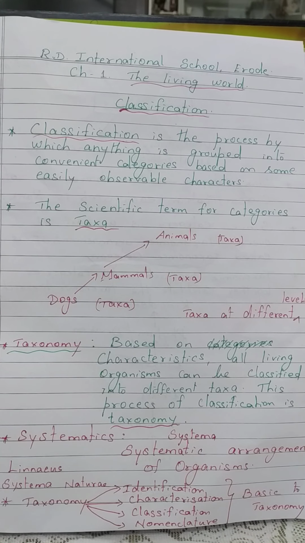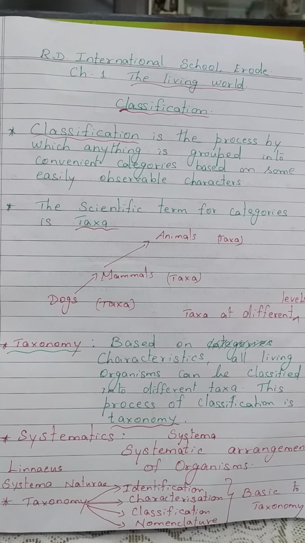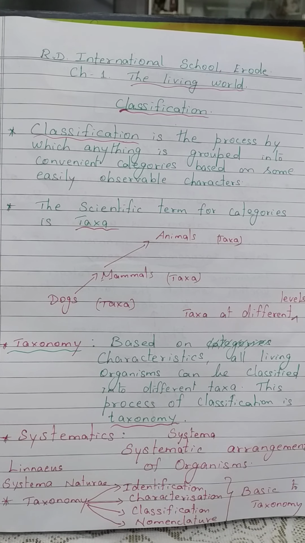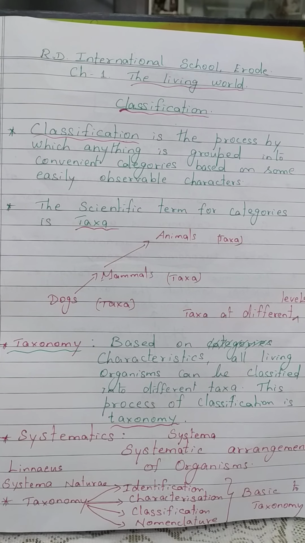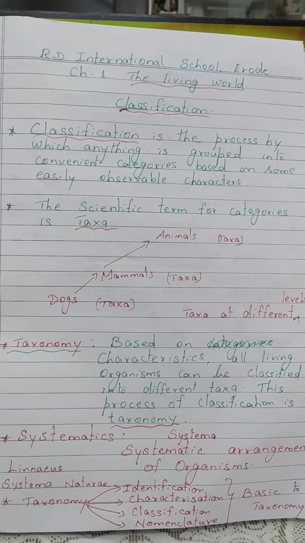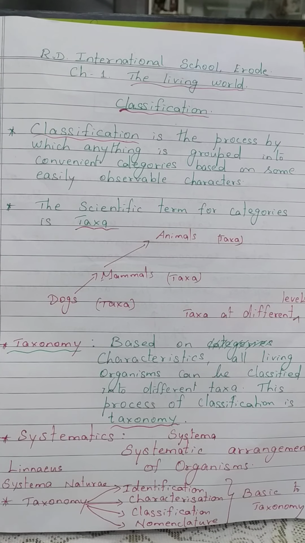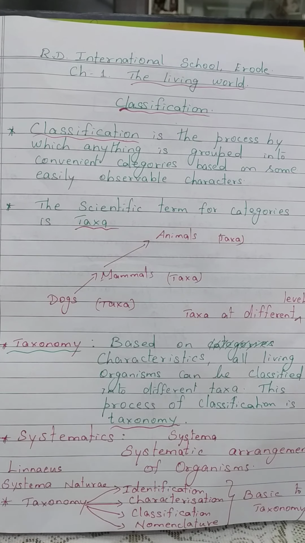As you know already, there are more than 1.7 million species on this earth. And if you want to learn about all these organisms, it's very difficult. Is it possible? Is it easy? No, not at all. So there must be some means so that we can learn about all these organisms. What is that process? Yes, there is one process. That process is classification.